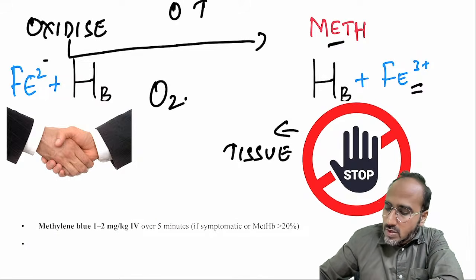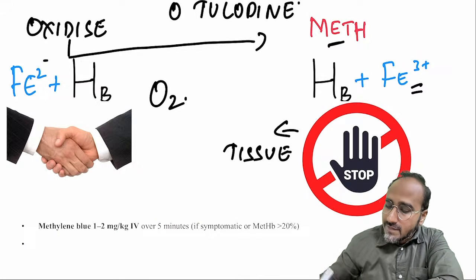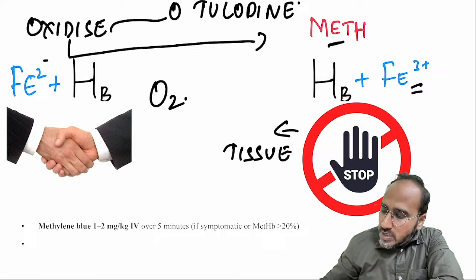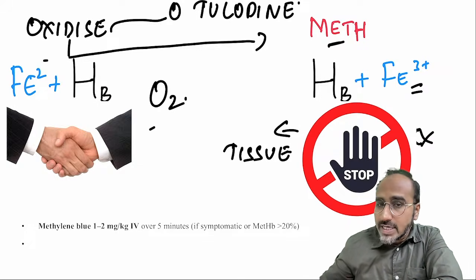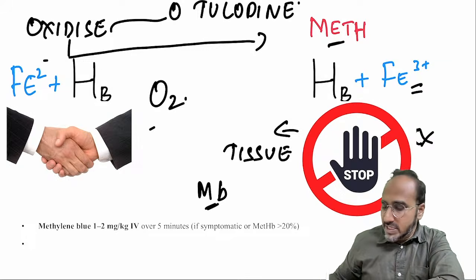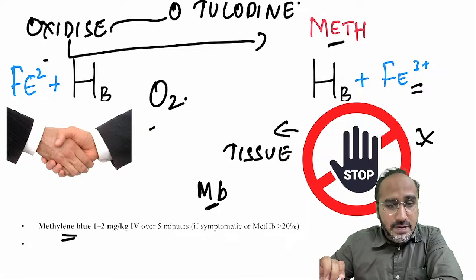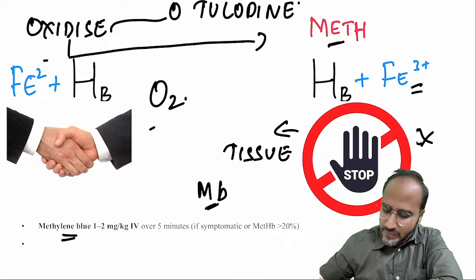Okay, what is that thing? O-toluidine will oxidize the ferrous form of hemoglobin to the ferric form. The ferric form is not carrying oxygen, whereas the ferrous form usually carries oxygen. If it is not carrying oxygen, what will happen? The patient will end up in methemoglobinemia, and this can be treated with IV methylene blue. But you need to understand, EMLA should not be applied in neonates. Okay.